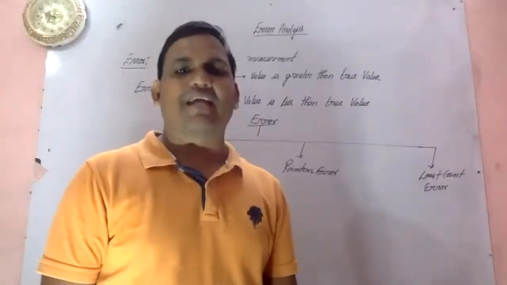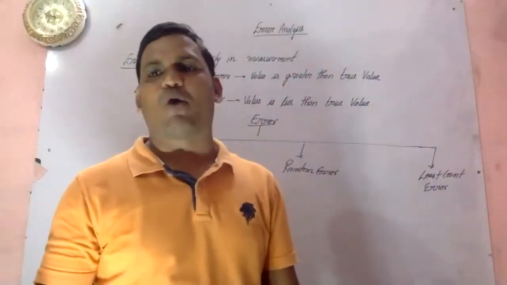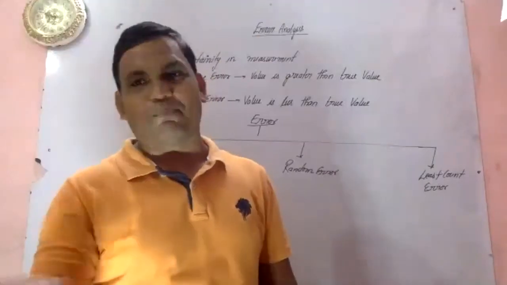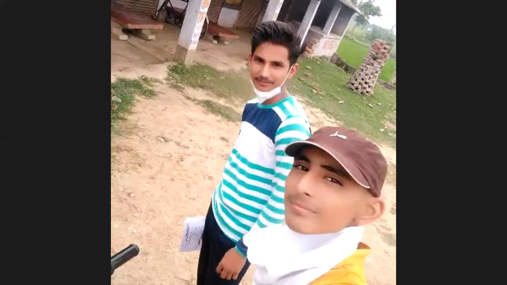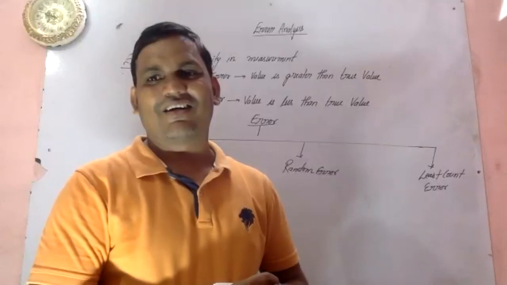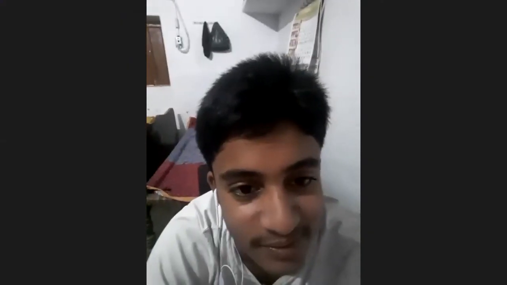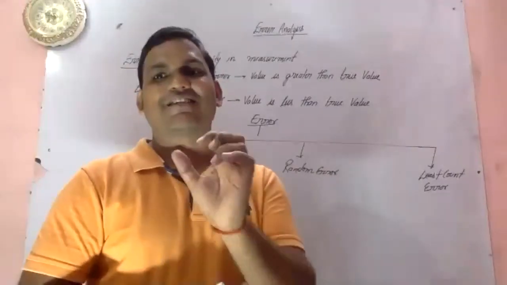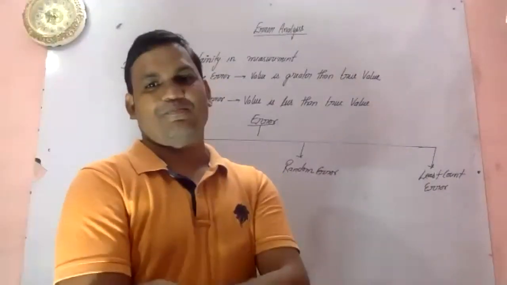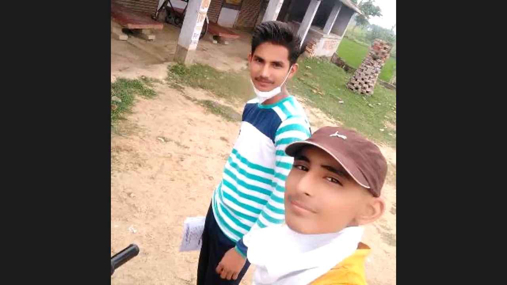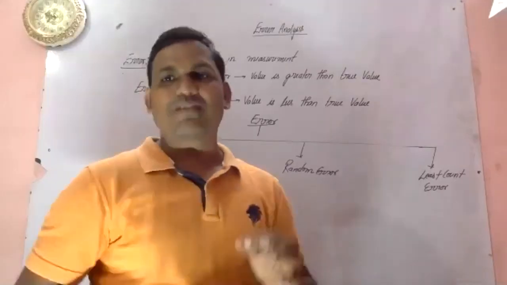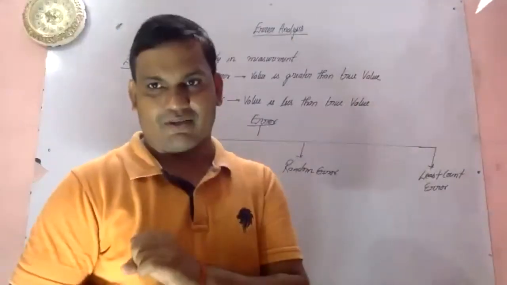If anyone says please measure up to 0.1 millimeter, will it be possible to measure 0.1 millimeter using your scale? You can't, because the least count of your scale is 0.1 centimeter, that is 1 millimeter.